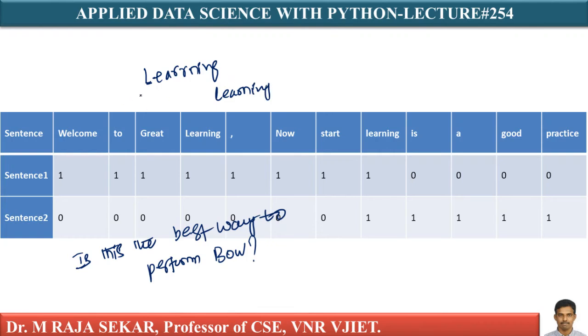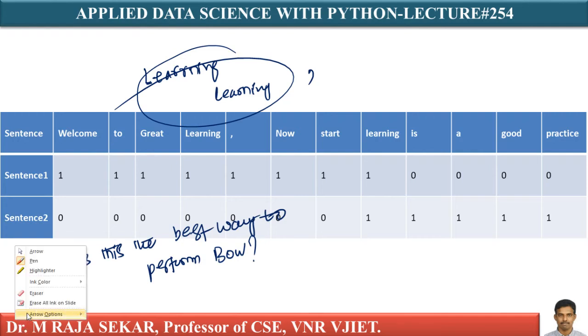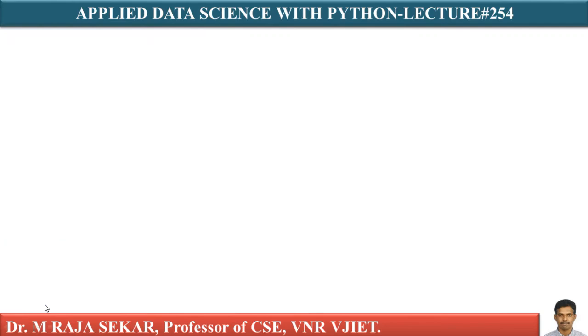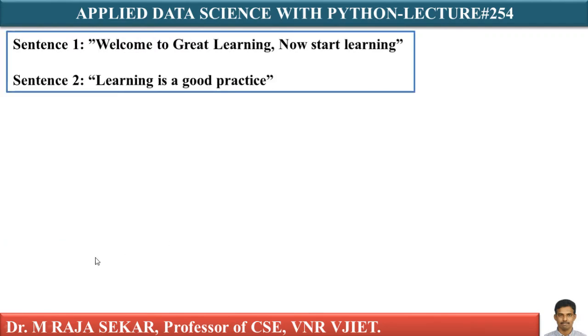The words learning which starts with capital L and learning which starts with small l, although having the same meaning, are taken twice. We are considering it as twice. Is it desirable? No, not at all. Also, we were considering the comma, which does not convey any information, and it is also included in the vocabulary. Let's make some changes and see how we can use bag of words in a more effective way. In this case, we will try to perform it with pre-processing.